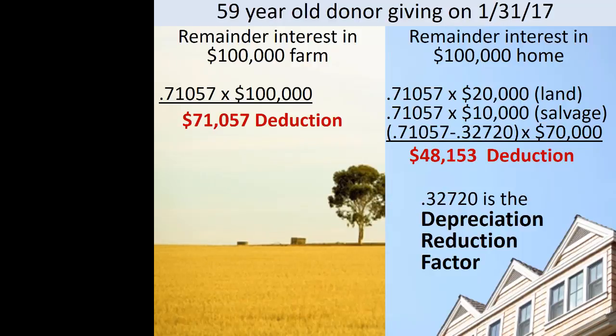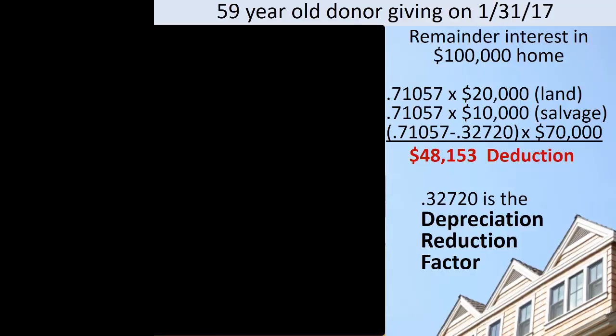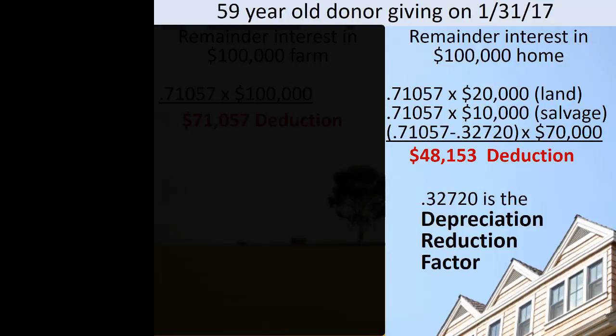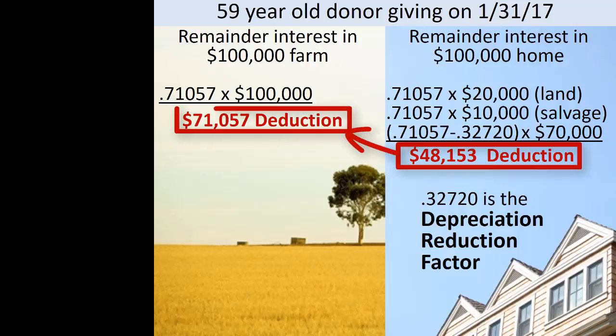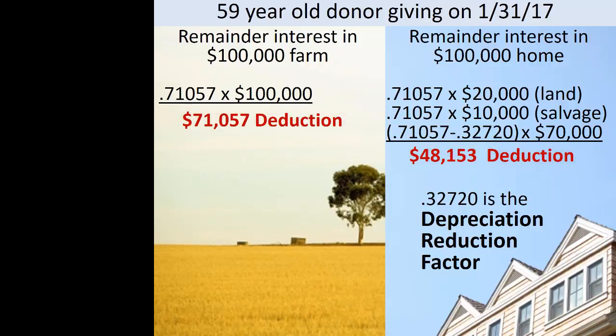Returning to our previous example, suppose that the 59-year-old donor gave a remainder interest in a $100,000 personal residence rather than a remainder interest in $100,000 of farmland. The deduction for the gift of the personal residence remainder interest would be less than for the farmland remainder interest. That is, $71,057 for the farmland versus only $48,153 for the home. How is this deduction calculated?